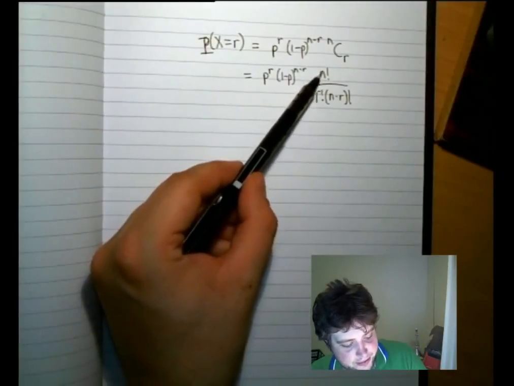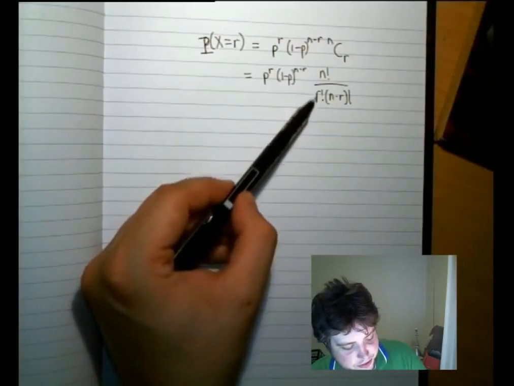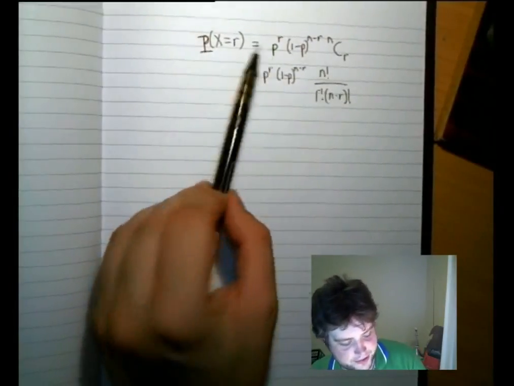really, it's just saying how many ways can you order n things? But you just want r of them, so you're just going to order the r. And then how many times can you order the other things? That made no sense, did it? But never mind. And hopefully you know what a factorial is.